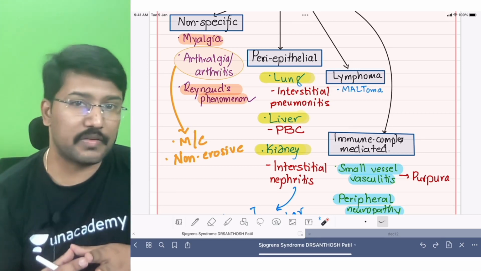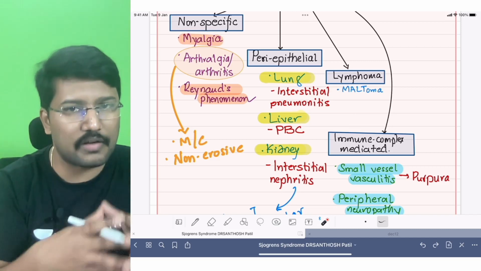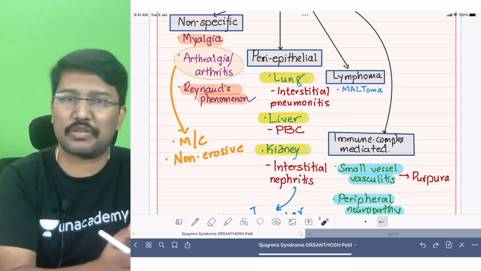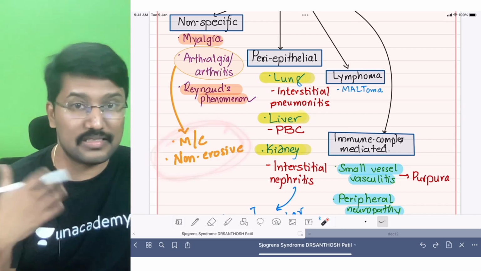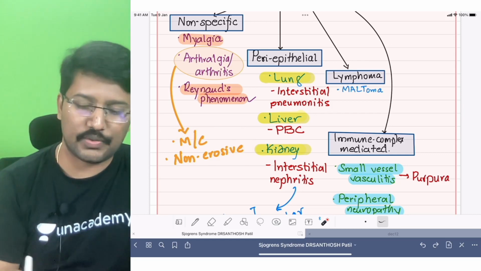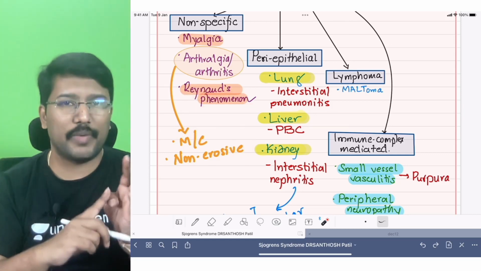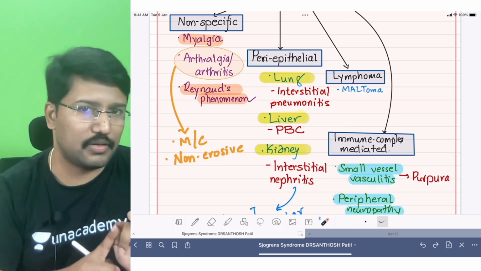So what are the non-specific manifestations? They can experience myalgia, but remember myalgia is far less common, almost 50% less common than arthralgia and arthritis. That is why remember arthralgia or arthritis is the most common extraglandular manifestation of Sjogren syndrome. Patients can also experience Raynaud's phenomenon. So myalgia, arthralgia, arthritis, and Raynaud's phenomenon. The most common is arthralgia or arthritis.